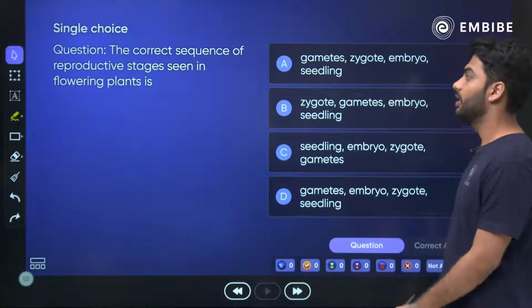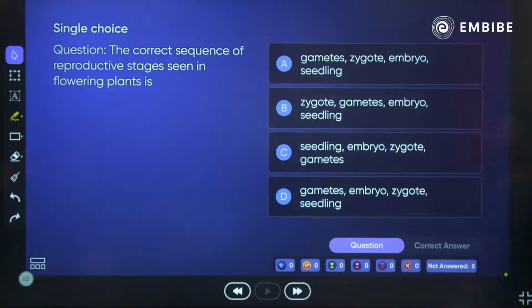And the next question: the correct sequence of reproductive stages in flowering plants will be gamete, zygote, embryo, seedling; zygote, gametes, embryo, seedling; seedling, embryo, zygote, gametes; or gametes, embryo, zygote, seedling. So what will be the correct sequence for the reproductive stages? Think and answer. 20 seconds.